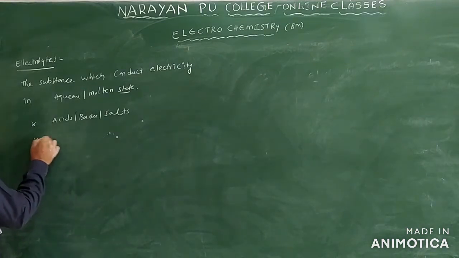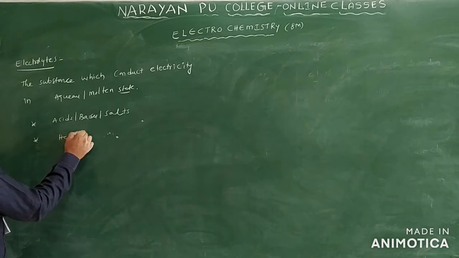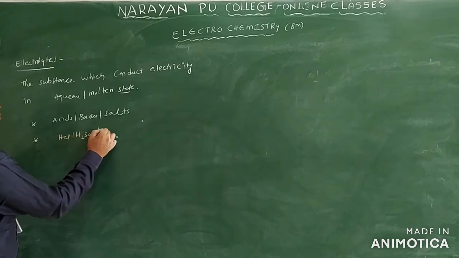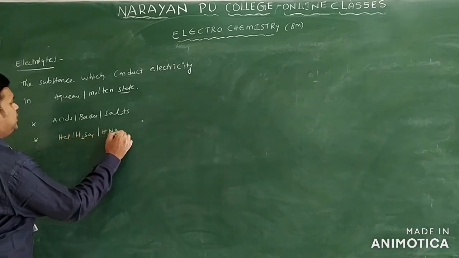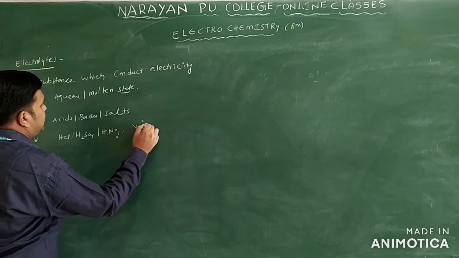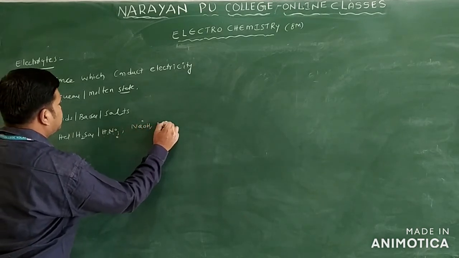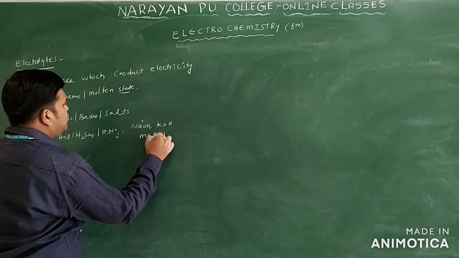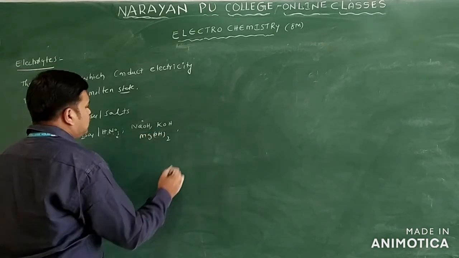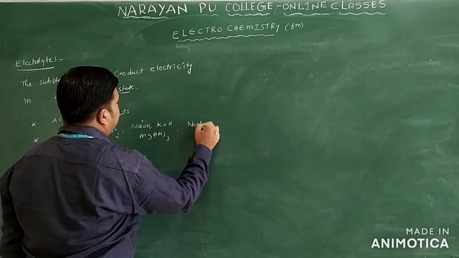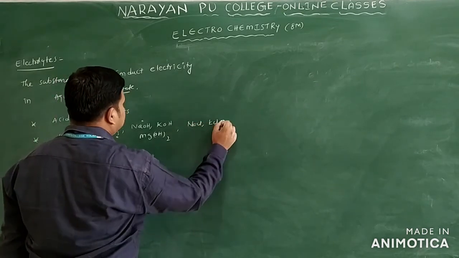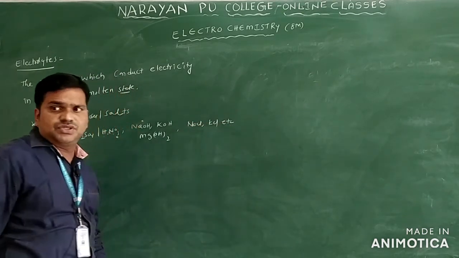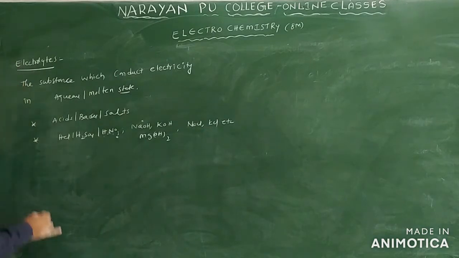If we take acids, generally we can take HCl, H2SO4, HNO3, and the bases like NaOH, KOH, and Mg(OH)2. If you take the salts here, we will take NaCl, KCl, etc. So generally these can act as conductors only.